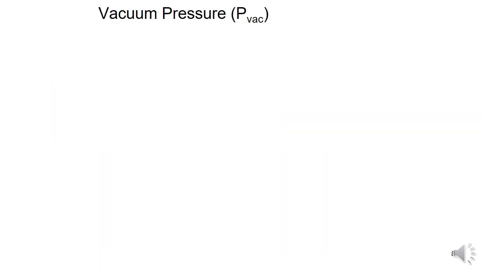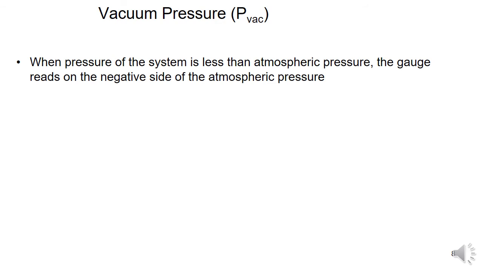Now coming to vacuum pressure. Vacuum pressure is a pressure less than the atmospheric pressure. It is the amount by which the pressure inside the container is less than the surrounding pressure. For the same gas cylinder, if the reading shows less than atmospheric pressure, with atmospheric pressure considered as 760 mm of mercury or 1.01325 bar, we can consider it a vacuum pressure.